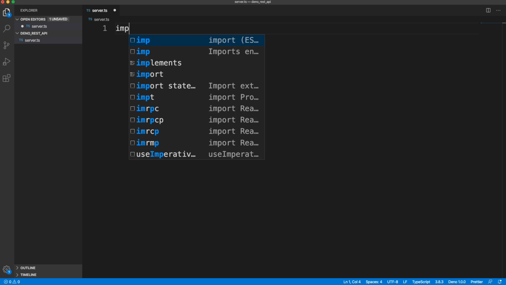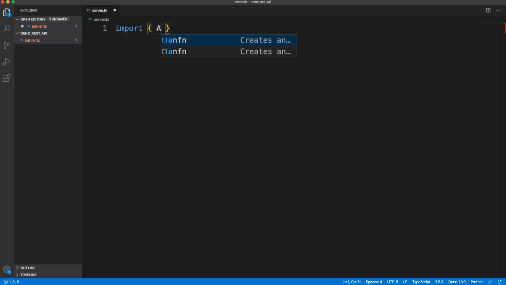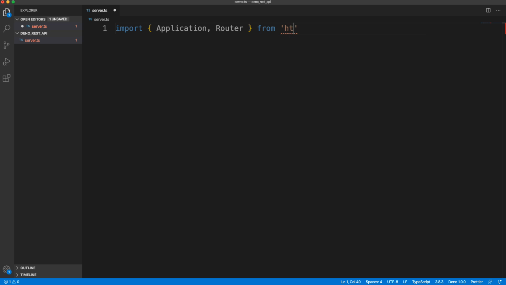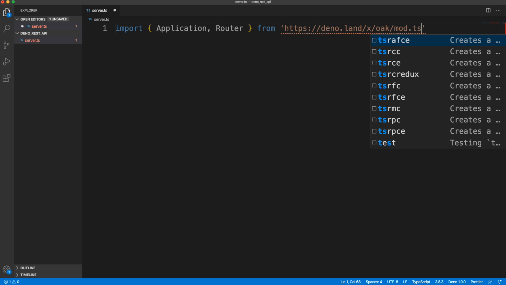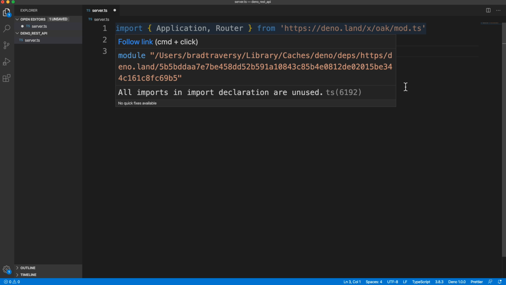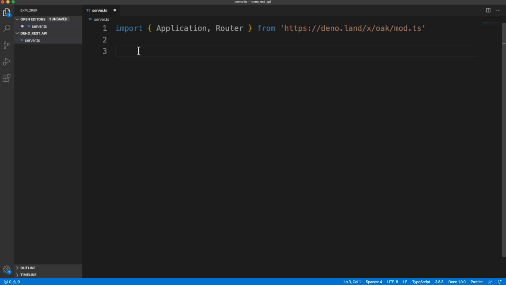So the first thing I'm going to do is import from Oak Application, which is used to initialize our app, and then Router. So we want to say from https://deno.land/x/oak/mod.ts. You'll probably have a red squiggly line, which just means that it hasn't been cached on your system yet. But once you run the application, that should be fixed. So now we can go ahead and initialize our app with new Application.